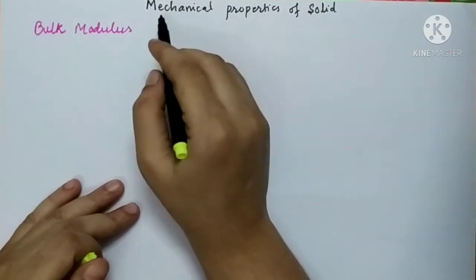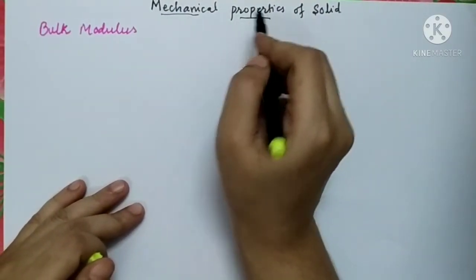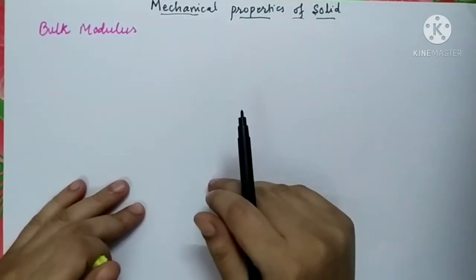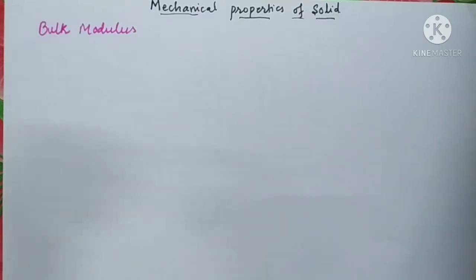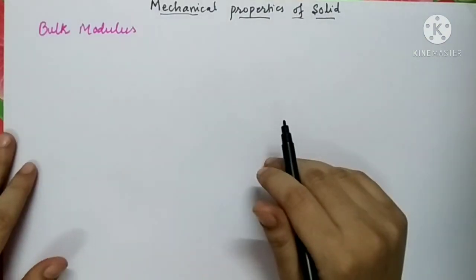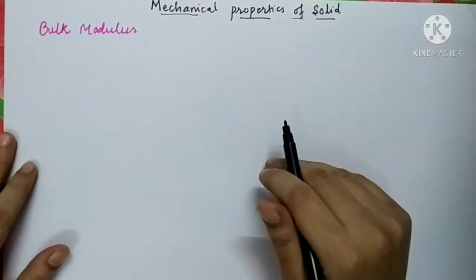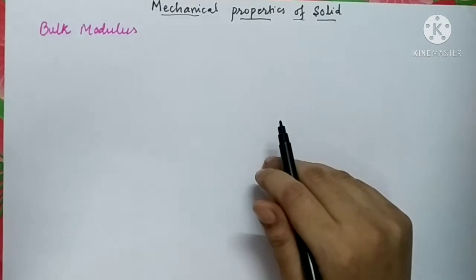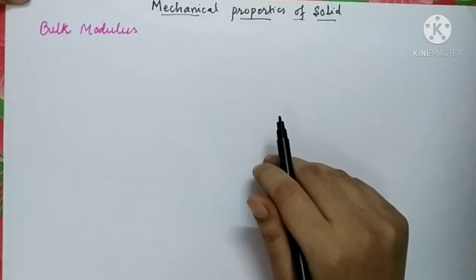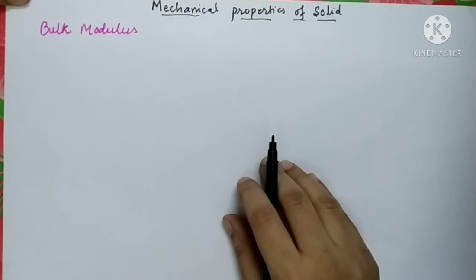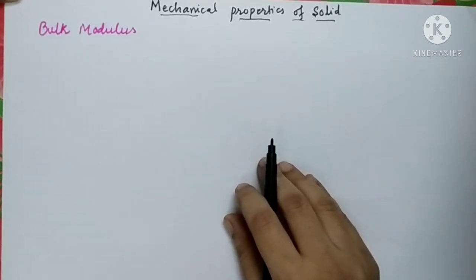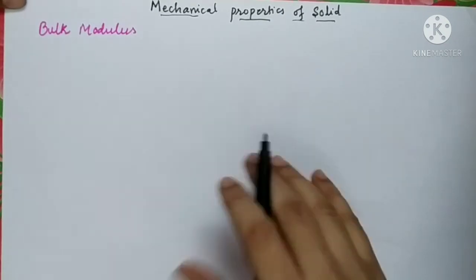So far in the last lecture we have studied the modulus of elasticity. As we all know, there are three types of changes in the state of solids, liquids and gases: change in length, change in volume and change in shape of a body. Related to these types of changes, there are three types of modulus of elasticity. In the last lecture, we have already studied Young's modulus, which is related to the change in length of the body. Now let us continue.